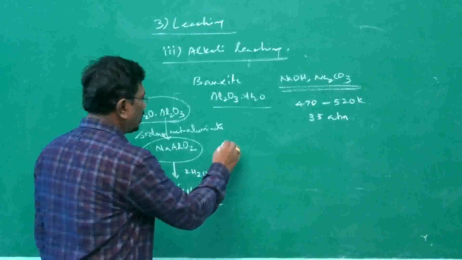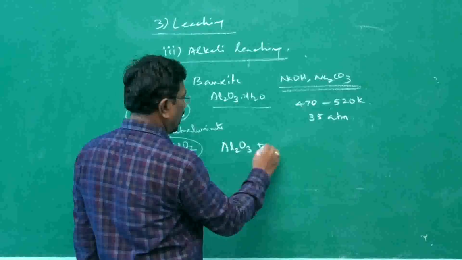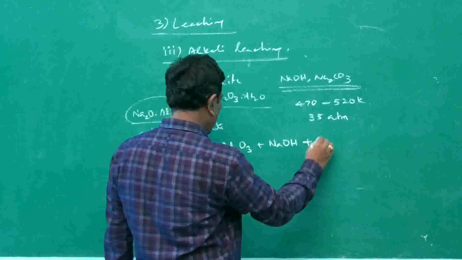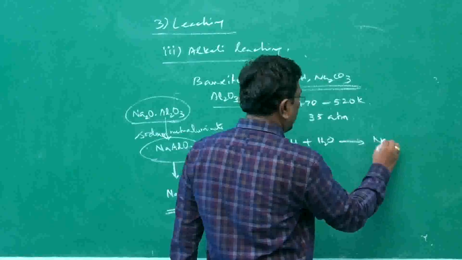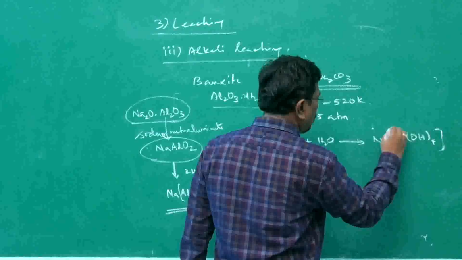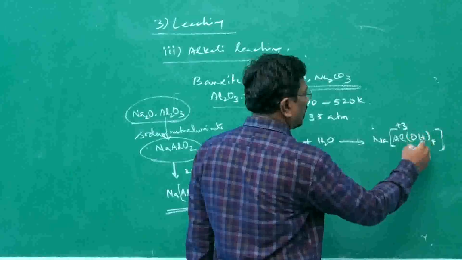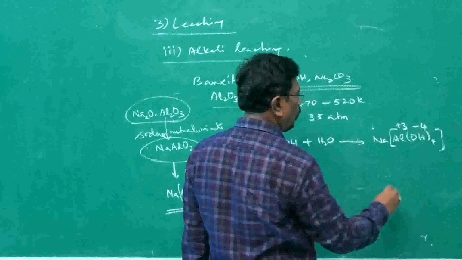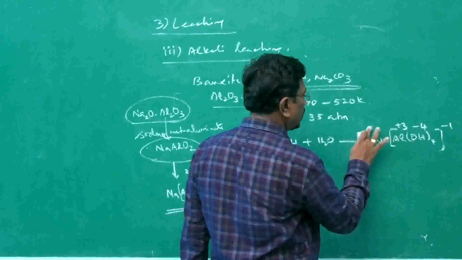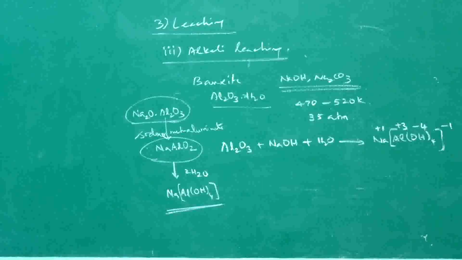So when bauxite is treated with sodium hydroxide, Al2O3 plus NaOH plus H2O, you will be getting Na[Al(OH)4]. How do we get this molecular formula? Aluminium oxidation state +3, hydroxide -1, 4 times -1 is -4, total charge -1, therefore outside the coordination sphere +1. This is how we get the molecule Na[Al(OH)4]. This is the complex we are getting.